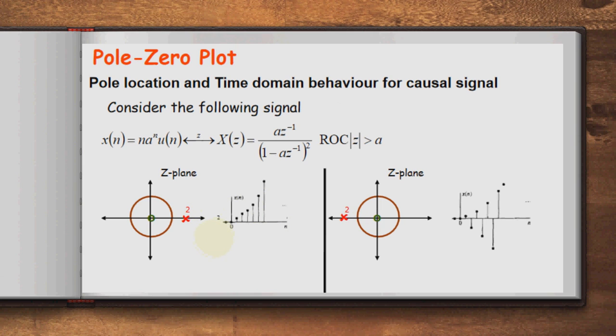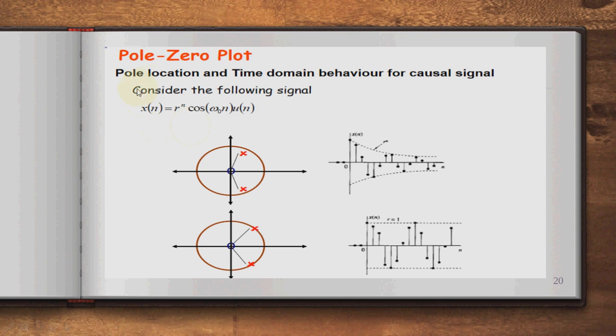Again, that is n a raised to n u of n. Its z transform is a into z raised to minus 1 divided by 1 minus a z raised to minus 1, all raised to 2, and mod of z is greater than a. So you will get this kind of pole zero plot. One more sequence: x of n is equal to r raised to n cos of omega 0 n u of n. Here both poles are available, so you will get this kind of sequence and pole zero plot.